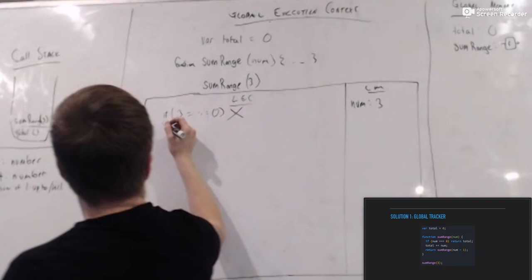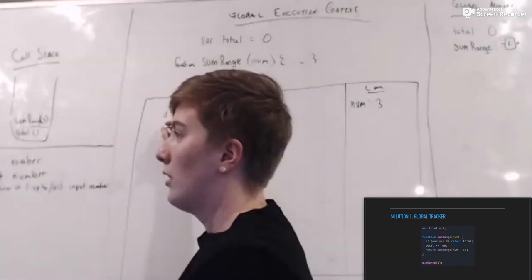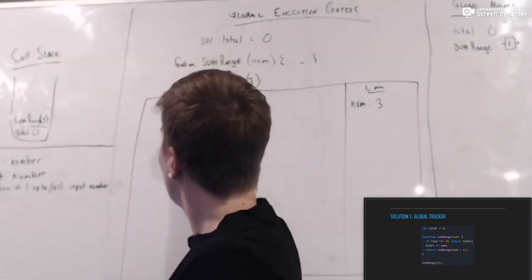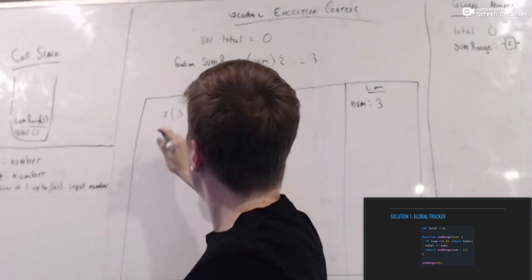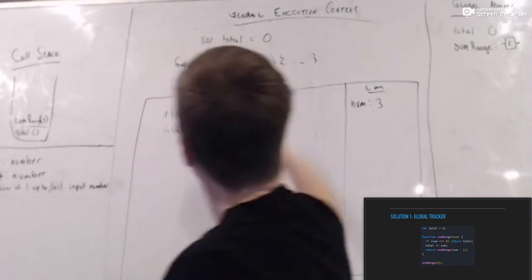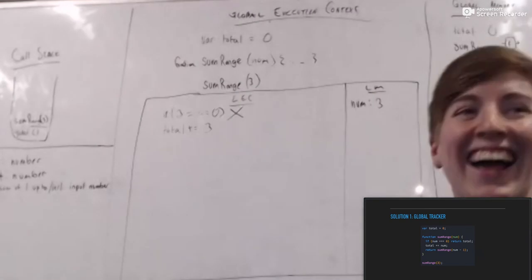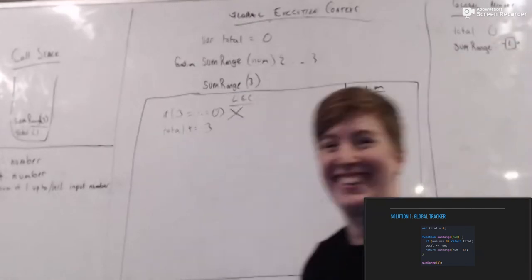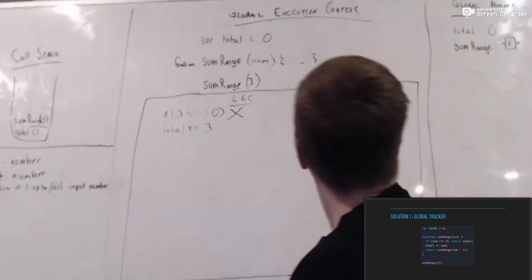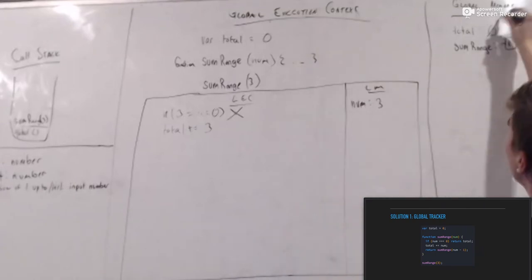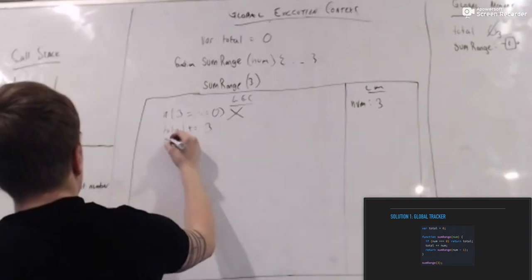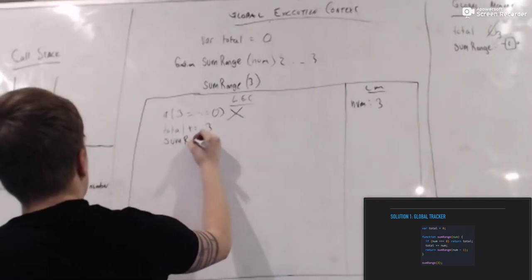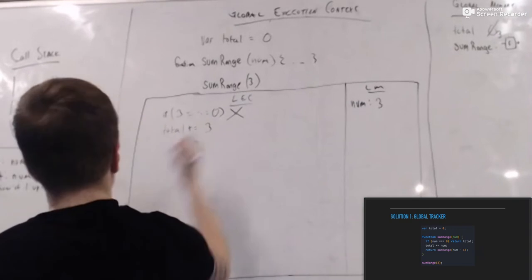We are going to add total plus num. And what is num right now? 3. And what is total right now? Total is 0. So then we're going to return the value of invoking sum range again, passing in 3 minus 1.